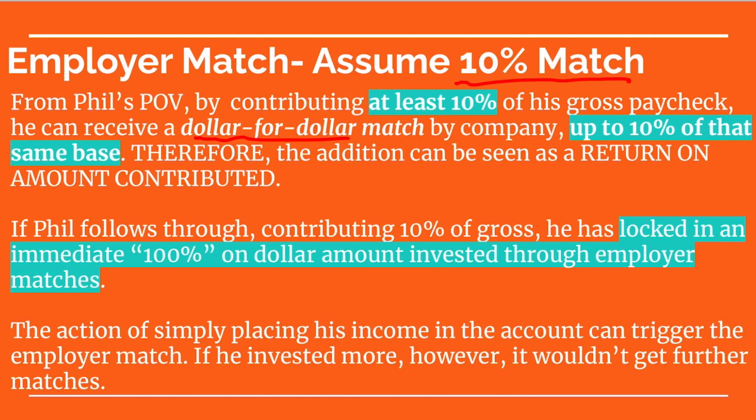So let's say Phil actually follows through with this plan and contributes 10% of his paycheck. He's basically locked in an immediate 100% return on the dollar amount that he has contributed. So the action of simply placing his paycheck in the account can trigger this employer match. But if he decides to contribute a certain percentage above this 10%, that amount wouldn't be matched dollar per dollar, or wouldn't be matched at all by the company.